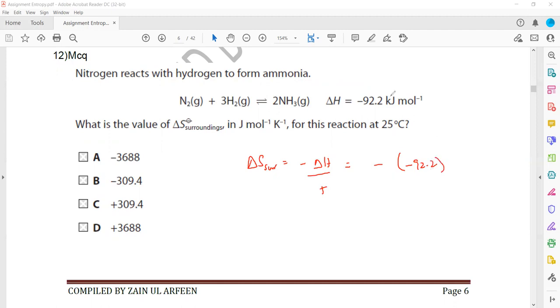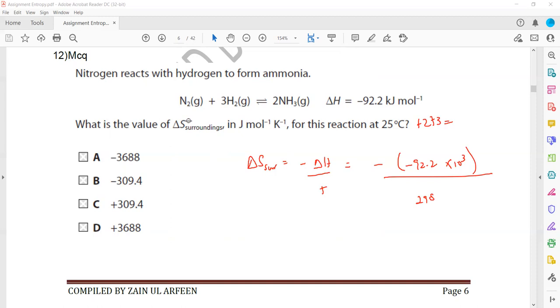But it is in kilojoule, so we have to convert into joule, so it will be multiplied by 1000, and that is divided by temperature, which should be in Kelvin, so 25 degrees centigrade plus 273 will be 298 Kelvin.